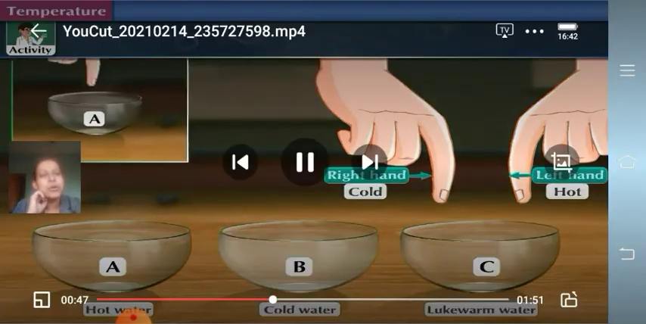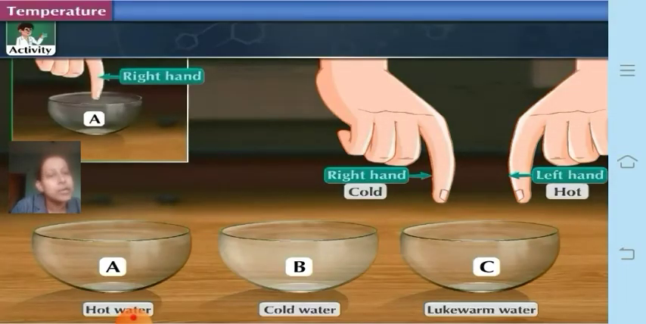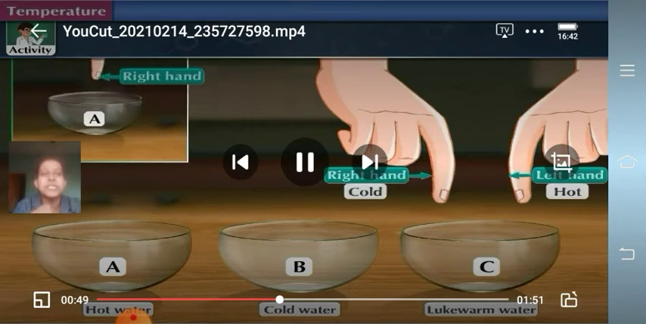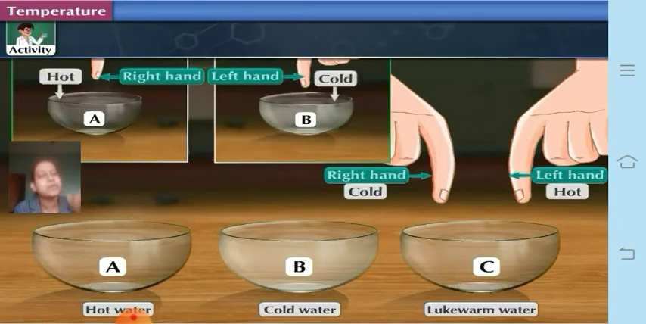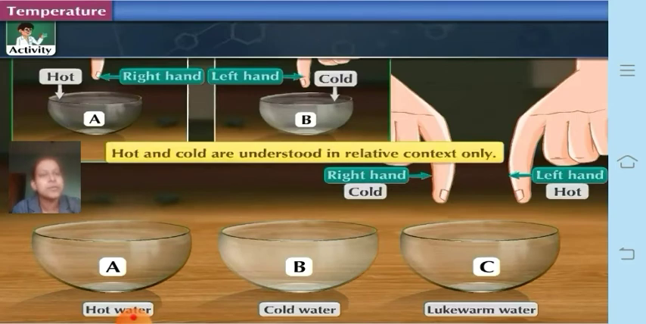Now why is this so? When the temperature of bowl C is the same, the right hand is finding it cold and the left hand is finding it hot. It's because the right hand was first immersed in the hot water, and when it was put in lukewarm water, we find it as cold. Whereas the left hand was first dipped in the cold water and then put in the lukewarm water, and we find it a little warm.